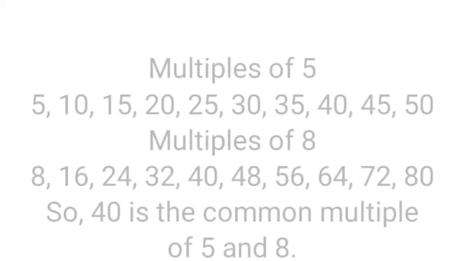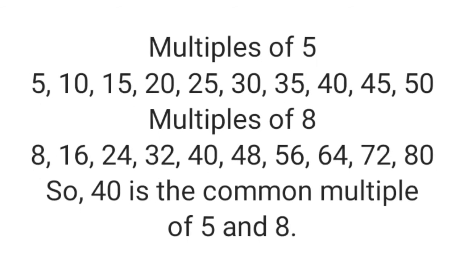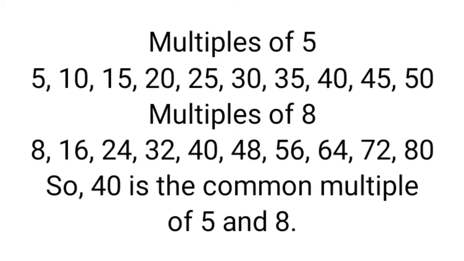Example, multiples of 5: 5, 10, 15, 20, 25, 30, 35, 40, 45, 50. It means the table of 5. 5 1 is 5, 5 2 is 10, 5 3 is 15, 5 4 is 20, 5 5 is 25, 5 6 is 30, 5 7 is 35, 5 8 is 40, 5 9 is 45, 5 10 is 50. So these are multiples of 5.